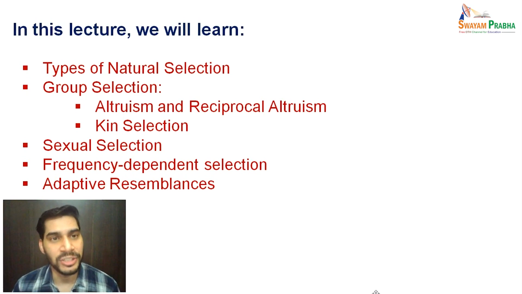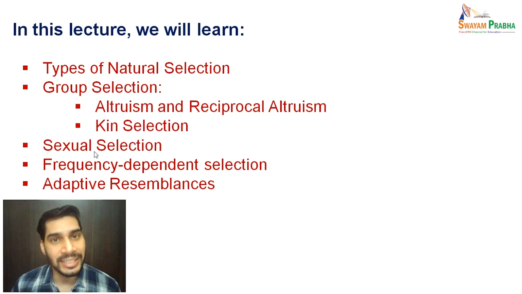So in today's lecture, we are going to learn about various types of natural selection. Though we have previously seen what natural selection is and how it operates, now we are going to discuss various types of natural selection. Then we'll discuss other types of selection as well, which include group selection, which comprises two phenomena which we name altruism and reciprocal altruism, and kin selection.